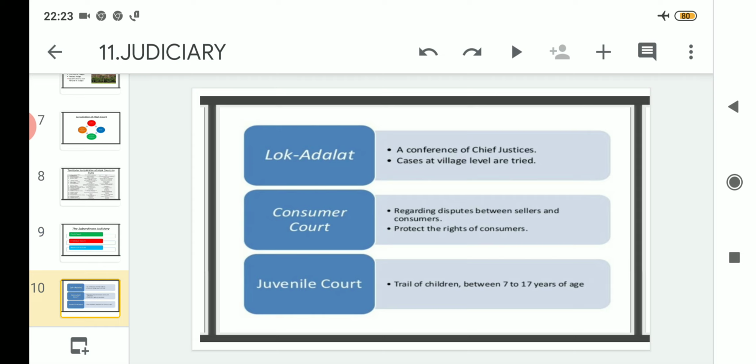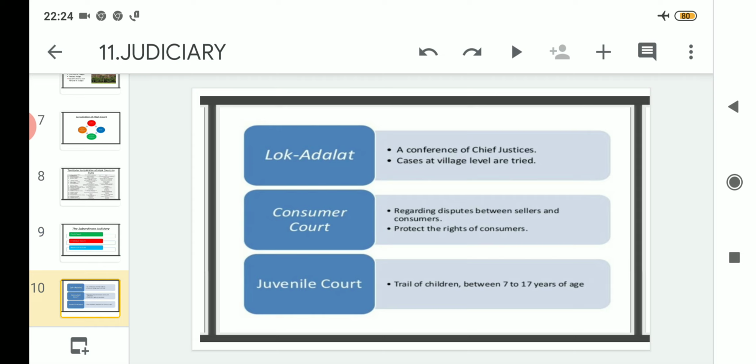At that time you can register a case in the consumer court, and your case will be heard, and regarding the hearing some decisions may be given.